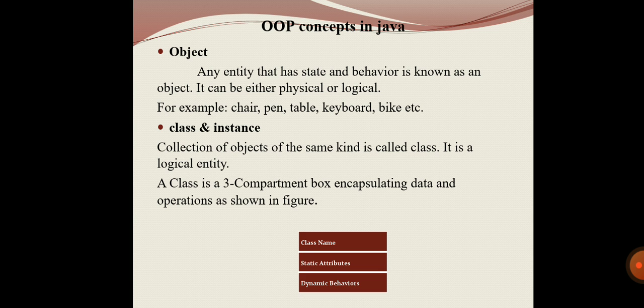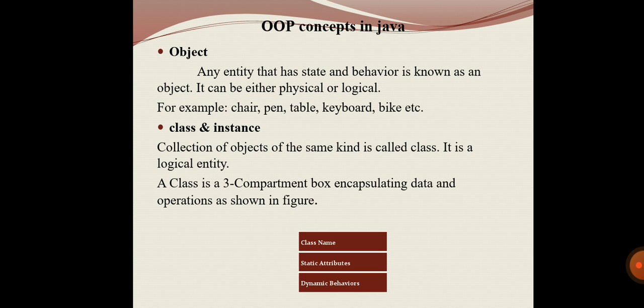So these are the state, and the behavior, we can sit. The keyboard will be in different sizes, and it will be having different keys, and moreover the behavior, we can learn music. So this is what about that object.